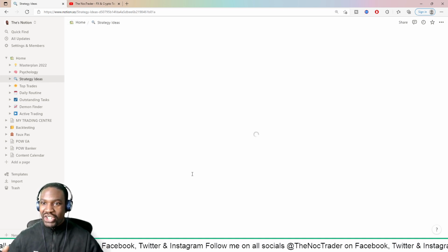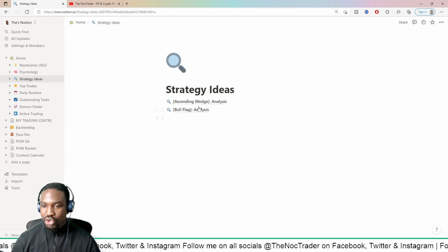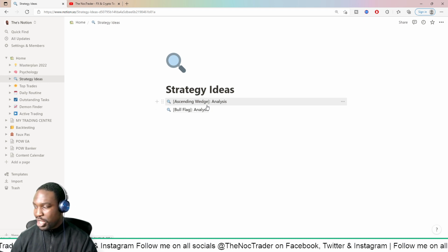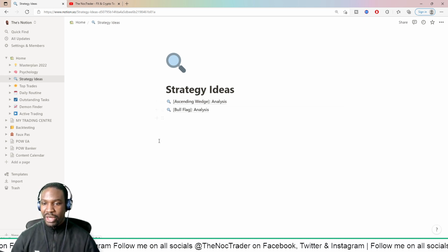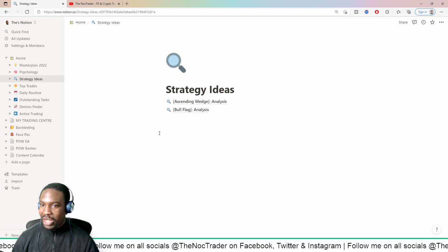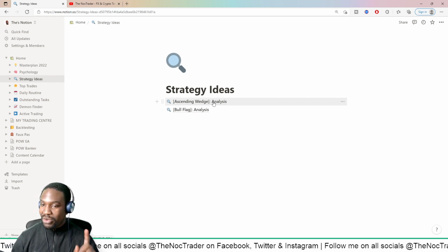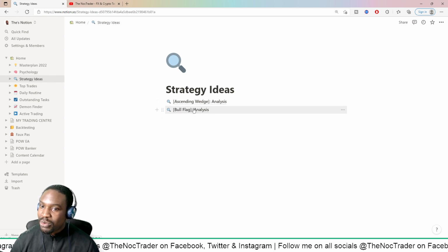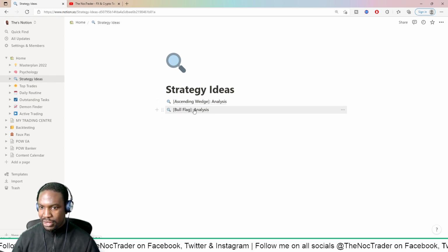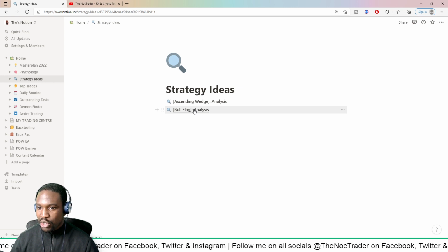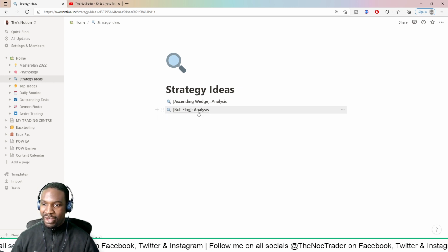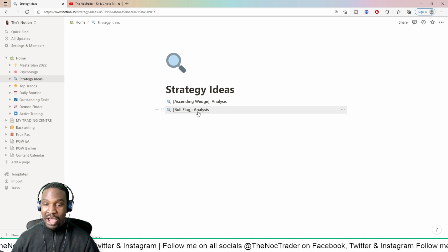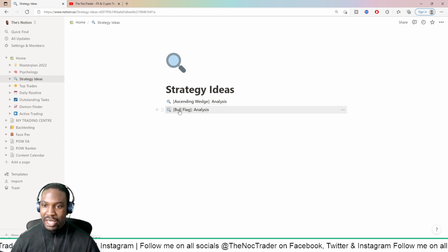Then we got some strategy ideas. I've got these two strategies that I've developed: the ascending wedge strategy, which I made a video about, and then the bull flag strategy. Now, it's not the typical bull flag or extended wedge strategy. I shared a review of this in the previous video, so if you check that video, it explains exactly what you need to do. This one I'm not sharing with anyone yet because I haven't backtested it enough to really make sure it works. Once I've backtested it and I've got enough use cases to really know it works, then I'll share it with the public. But as of now, this one's still in the works.